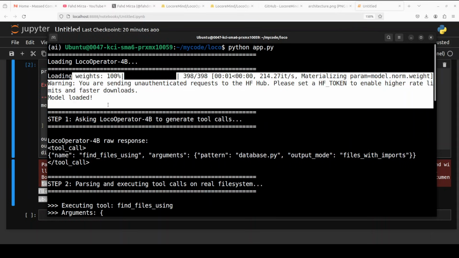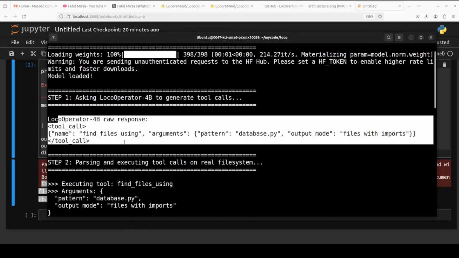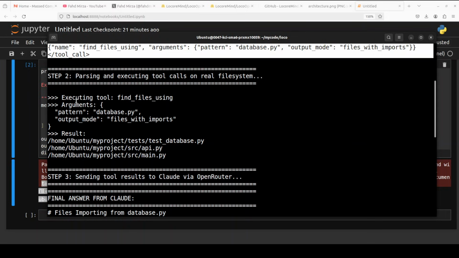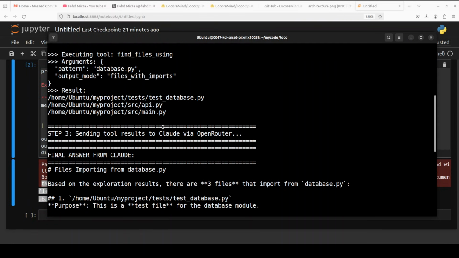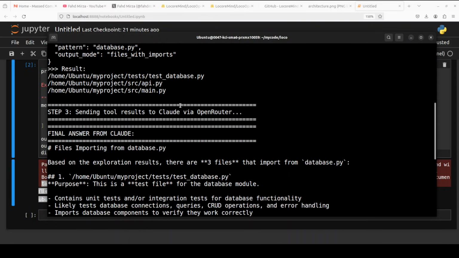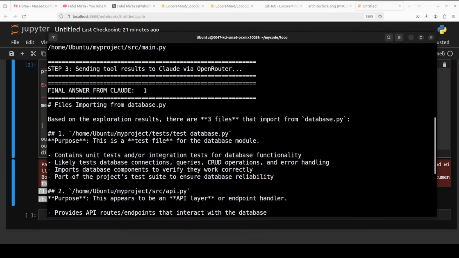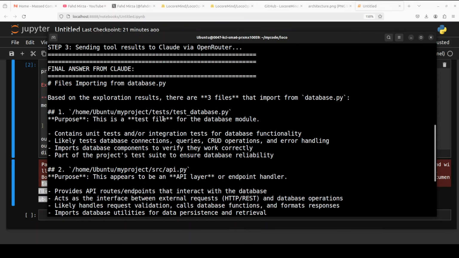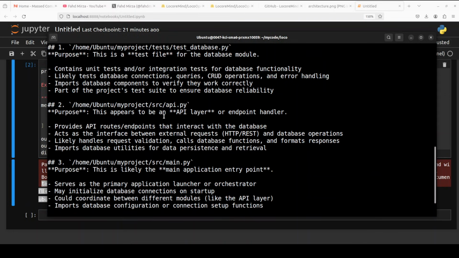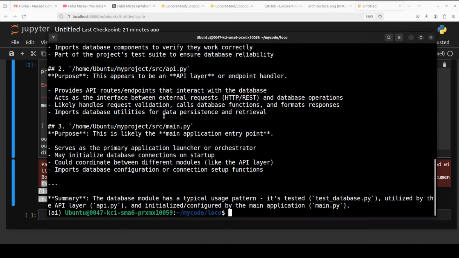So you see, step one, load the model, and then I asked it a question about my code base. From there, the Loco Operator generated the tool call, and we executed that tool call on our actual project on the file system. The model doesn't have that intelligence, it is just a tool call. And from there, we sent it to Claude via OpenRouter, the actual model, and Claude has analyzed it, gone deeply into that, and it is giving us what we are going to do with the code.